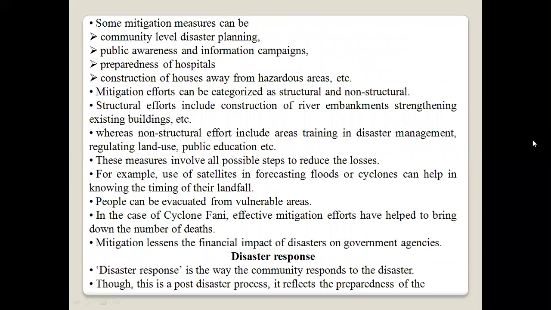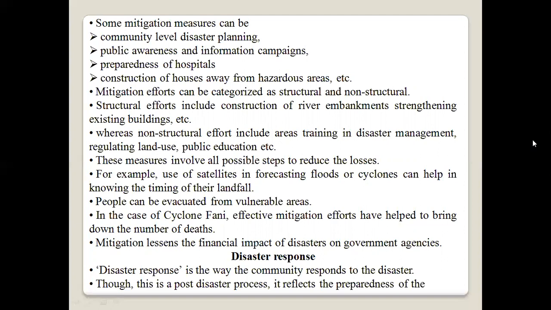Some mitigation measures can be community level disaster planning, public awareness and information campaigns, preparedness of hospitals, construction of houses away from hazard areas, etc. Mitigation efforts can be categorized as structural or non-structural.